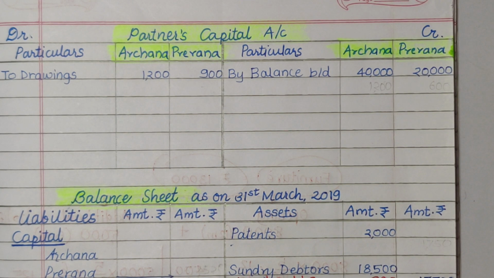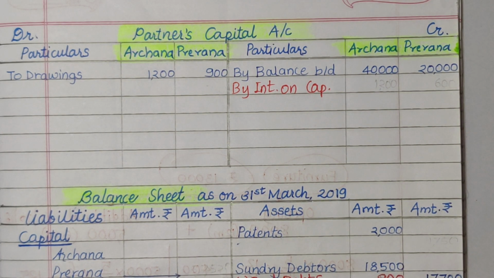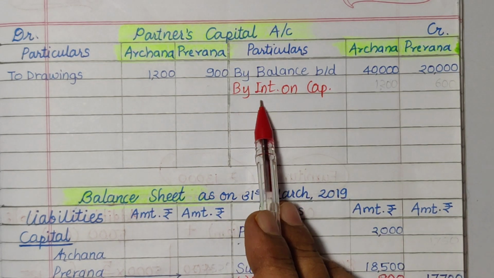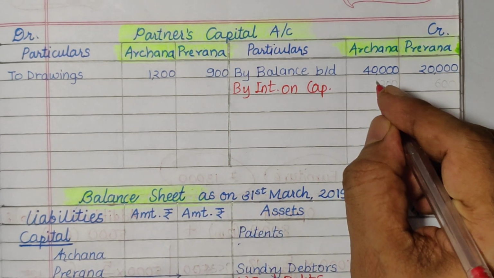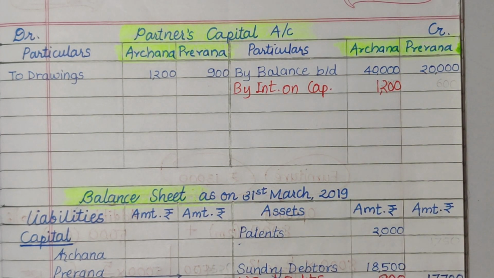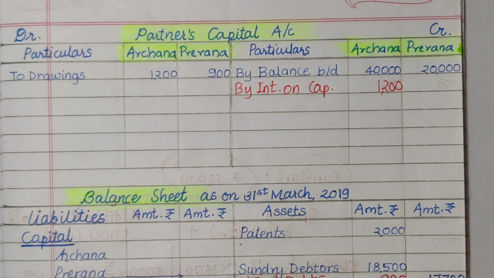So we will add to the capital, or we will record it to credit side of partner's capital account as by interest on capital Archana rupees 1200. And interest on Prerna's capital, that is on rupees 20,000 at 3%, it will be rupees 600.